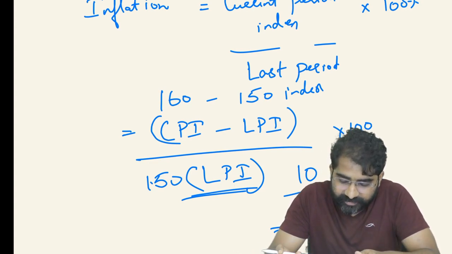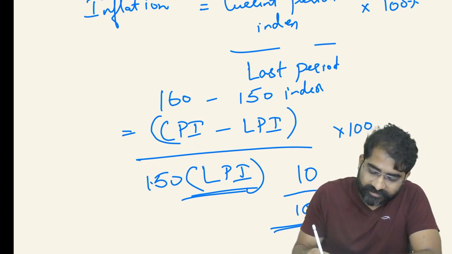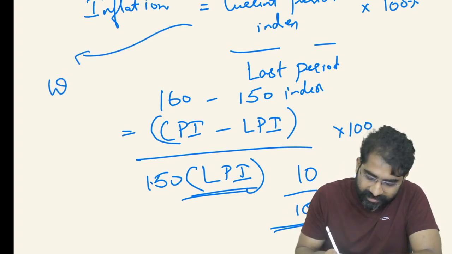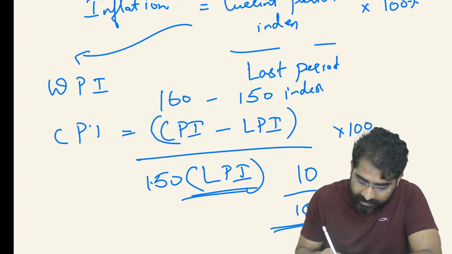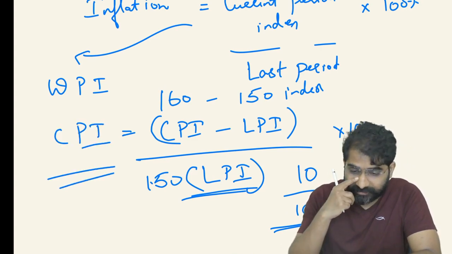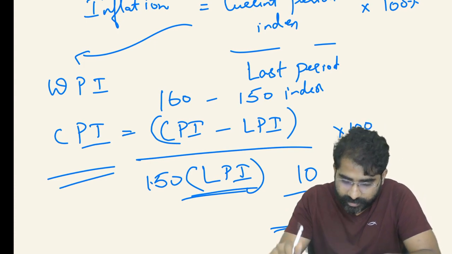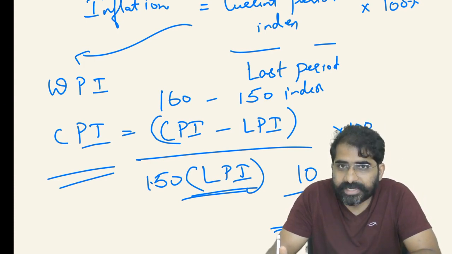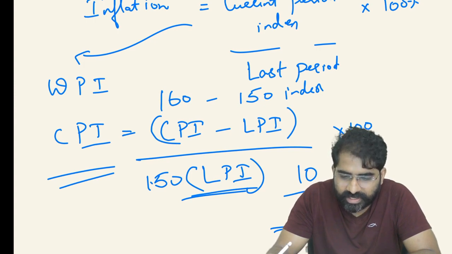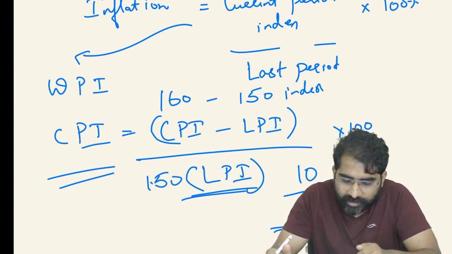Then we have these indexes. What are the different indexes we have? One is the wholesale price index, and another one is the consumer price index, most important. In CPI, we have CPI industrial workers, CPI agricultural laborers, CPI rural laborers, and CPI urban non-manual employees.